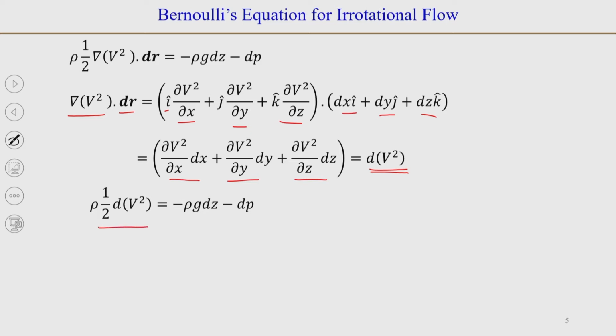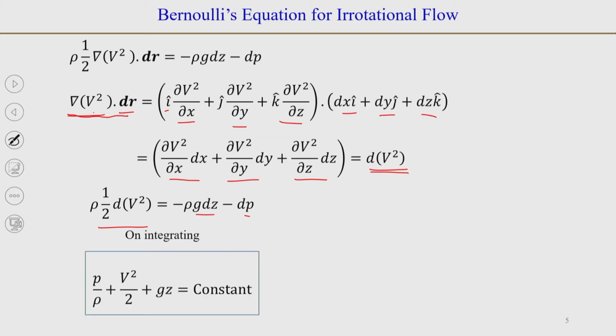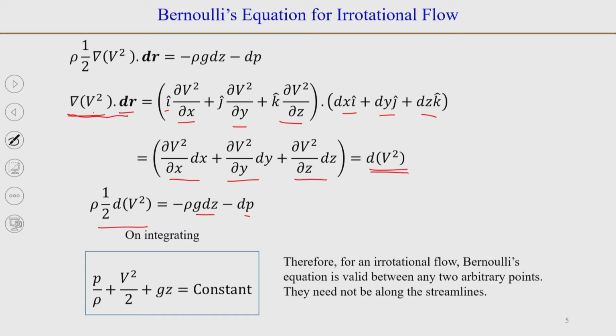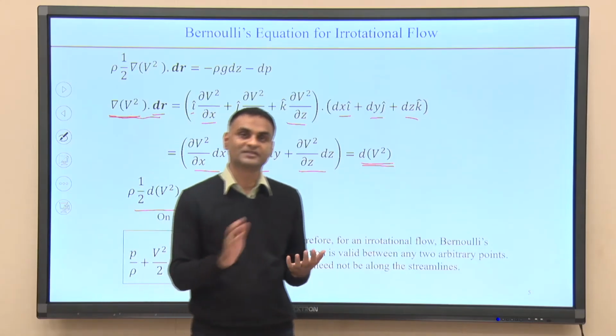We can substitute this value of grad of v squared dot dr equal to d of v squared in this equation. So, the equation becomes rho by 2 dv squared is equal to minus rho g dz minus dp, and we can integrate this term and bring everything on one side. So, we will get p by rho plus v squared by 2 plus gz is equal to constant. So, we have again reached the Bernoulli equation, but without using the assumption that the flow happens along the streamline.